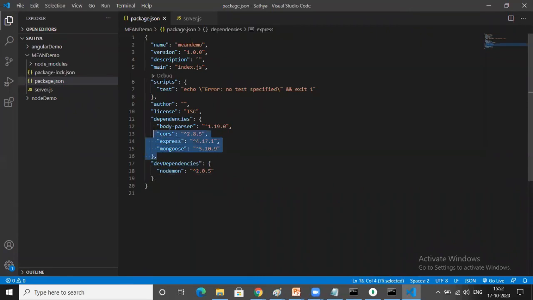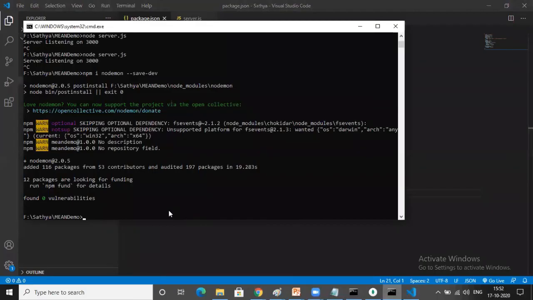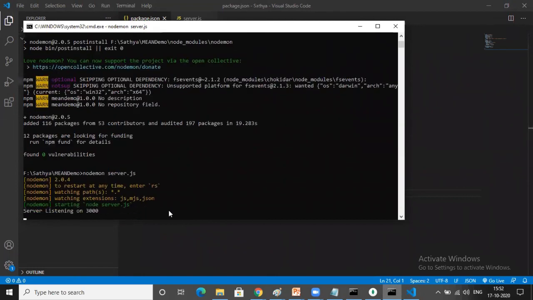And once the application is moving to the production server, these dependencies are not available. Nodemon is not fit for the production server. The other dependencies like body-parser, CORS, Express.js, all will be available. I hope you understood. Now to tell you how to run that nodemon command, here you can see nodemon space server.js. Then auto compilation will be done.